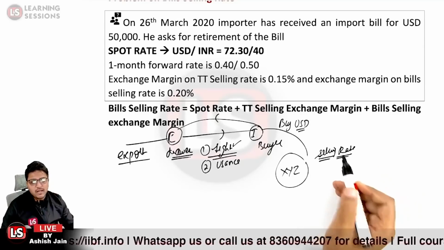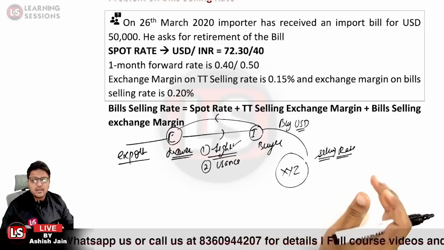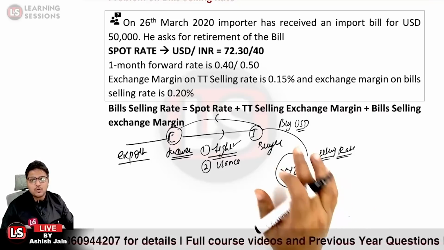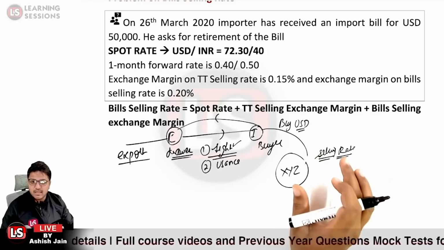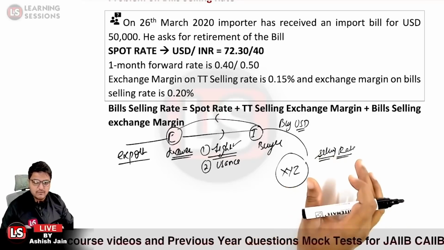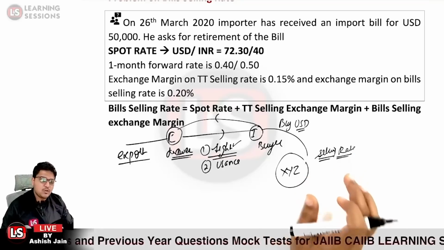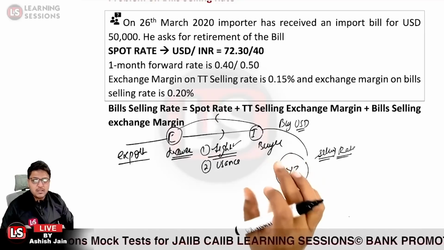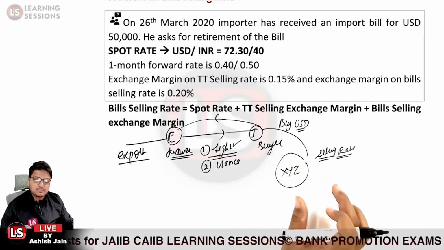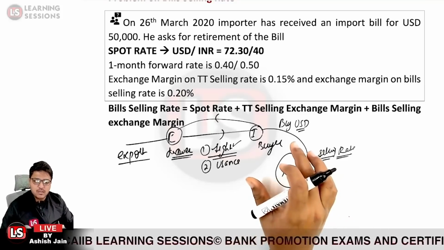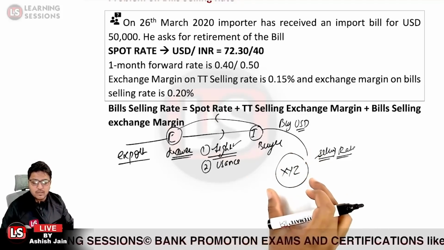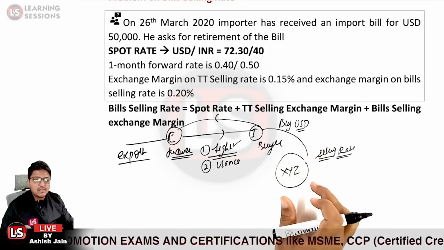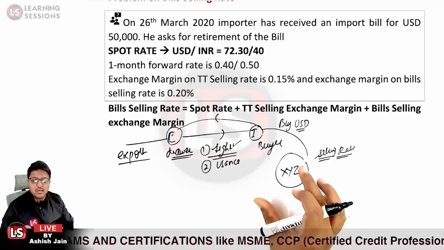But when the rate is quoted, think of a point: there is no settlement difference when XYZ bank will be issuing the USDs to the importer. It is the same as the previous case, when the demand draft was to be issued by the bank and the customer was to buy the USD. The bank just issued the USDs to the customer. That scenario is also applicable here, because the buyer wants to buy the USD and XYZ bank will be instantaneously issuing the USD. So there will be no difference.